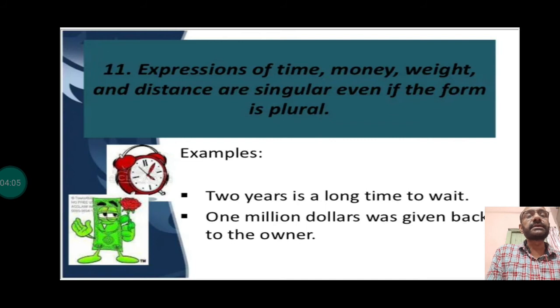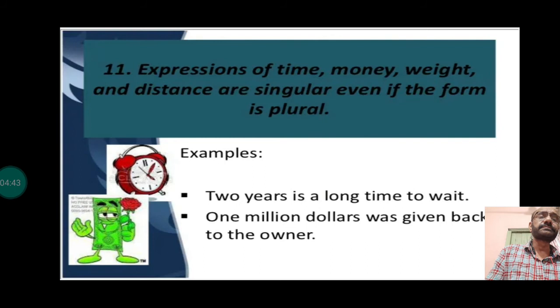Now this one is again important. Expressions of time, money, weight and distance are singular even if the form is plural. And this is again one common error. 2 years is a long time. $1 million was given back to the owner. See the example. Anything that mentions 3 hours is sufficient, right? 50 kilometers is a long distance.